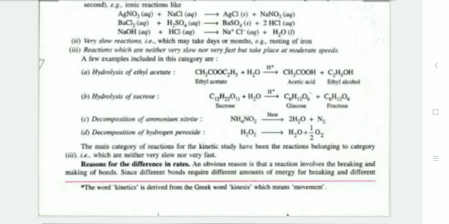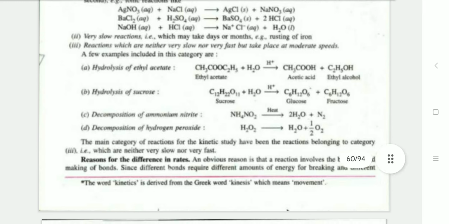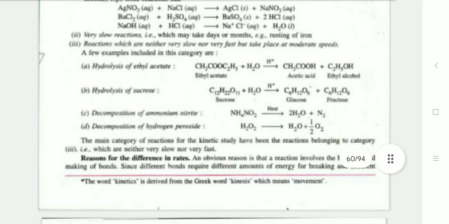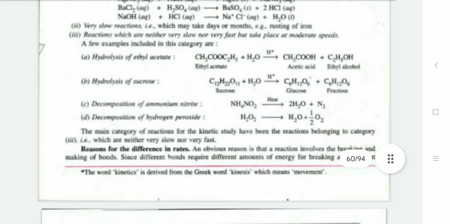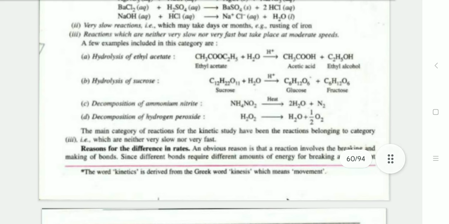Examples are hydrolysis of ethyl acetate, CH3COOC2H5 plus H2O, giving CH3COOH plus C2H5OH. Other examples are hydrolysis of sucrose, decomposition of ammonium nitrate, and decomposition of hydrogen peroxide. The main category of reactions for kinetic study has been reactions belonging to the third category, which are neither very slow nor very fast.